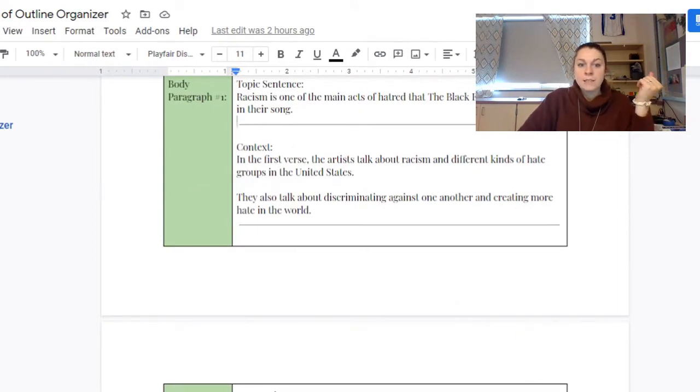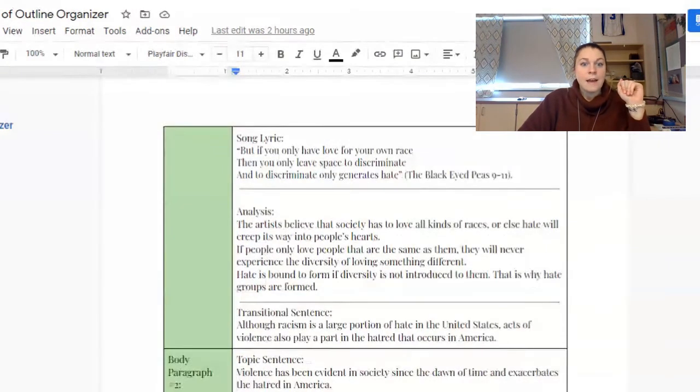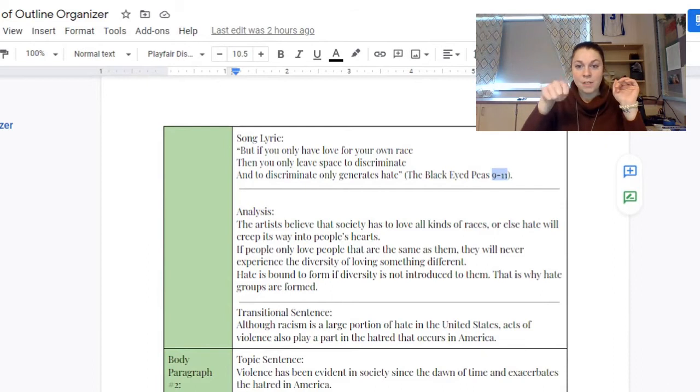Then I give some context. I just say that in the first verse, this is what is talked about, just laying it out there. There's no analysis yet. And then I bring in the song lyric. We're going to get into quote integration in the next video that I post, but you should already have a good understanding of parenthetical citations. Remember, the artist goes right here, and then we are using line numbers. You should have numbered your song and the lines. So right here, this is lines 9, 10, and 11. No punctuation, just the parentheses and then the period.